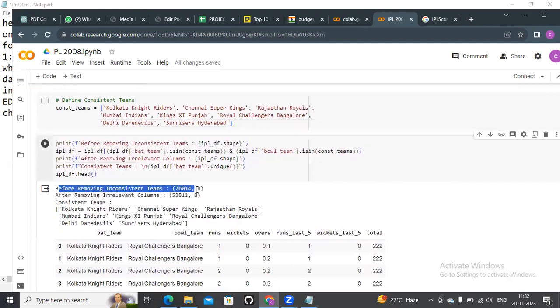Before removing inconsistent teams, 67,014 rows and 8 columns. After removing, 53,811 rows and 8 columns.